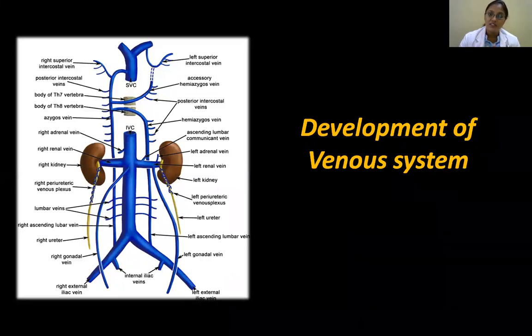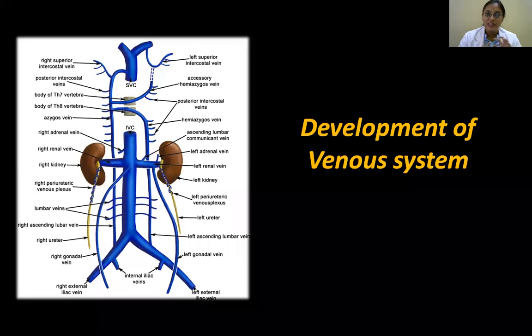So all these venous systems, we should understand what is the basis of the development of the venous system. Normally during development, whether it is arteries or veins, bilateral symmetry is maintained. If on the right side you find a vessel, on the left side also, in the same position, you find a vessel. But later there will be a remodeling of the structures, and that is more here compared to the arterial system. In the veins, too many veins are there.